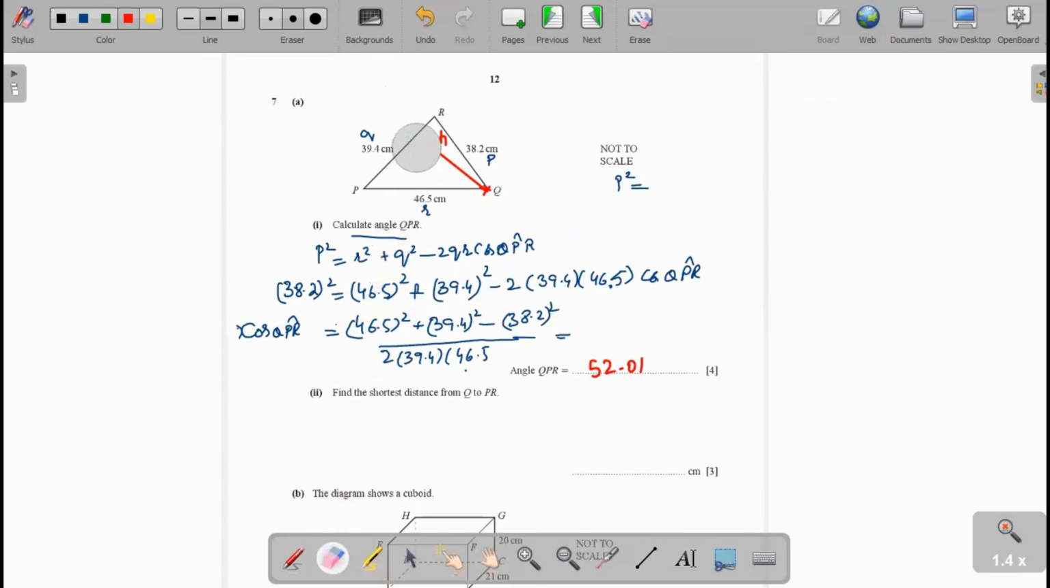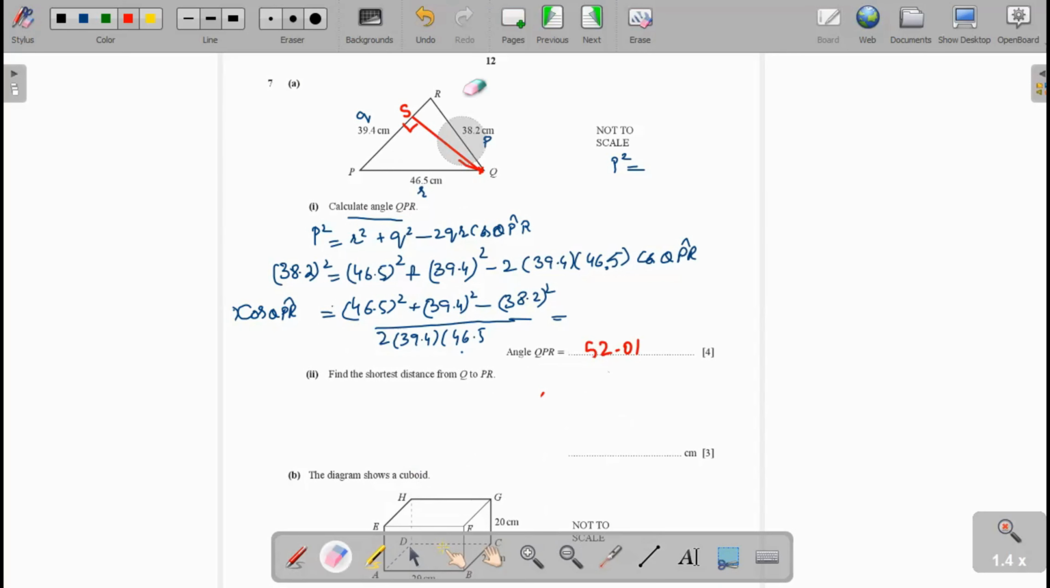Now in the next part, find the distance from Q to PR. You see here, this is the point Q and this is the line PR. The shortest distance is the perpendicular distance from a point to a line. Now we draw a perpendicular from Q. This perpendicular length will be the shortest. Suppose it meets the line at the point S.